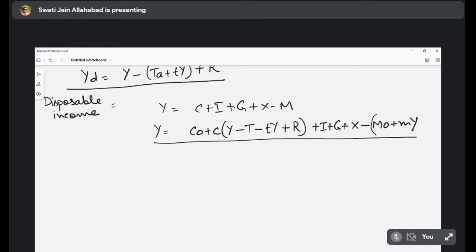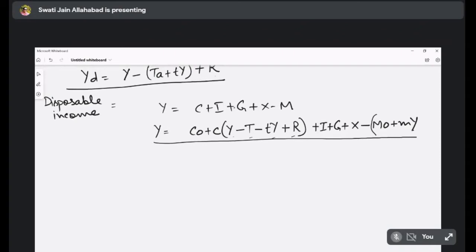But when government is making a policy, or when we are talking about the macroeconomy, in reality, all these variables are creating an impact at the same time. Like at any point of time, let's say in 2020 or 2021, if we are trying to understand the impact of aggregate demand on the economy, then every variable is changing.